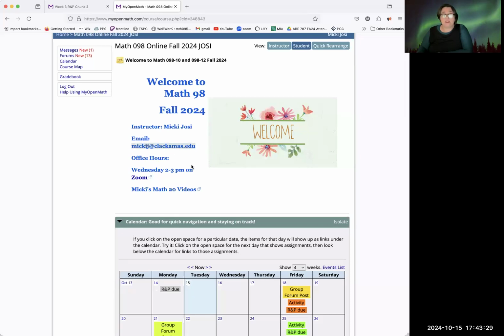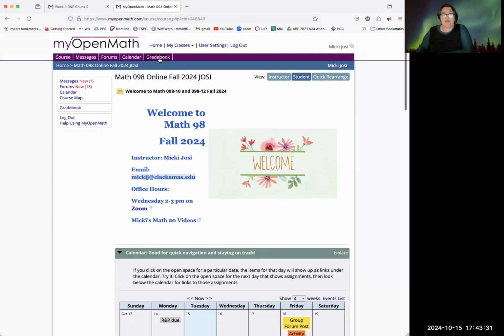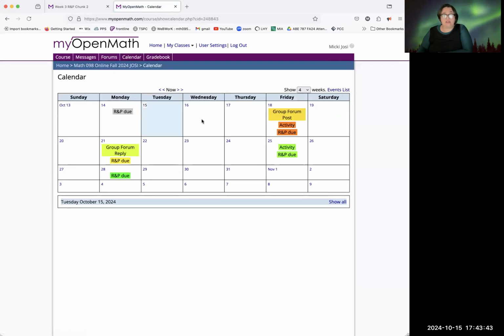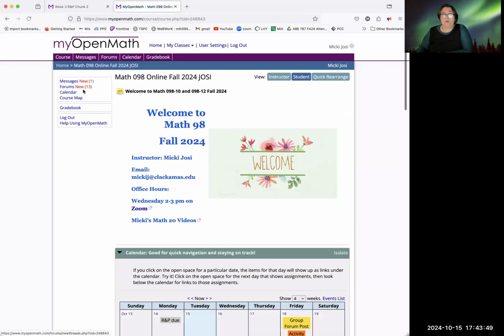We're doing everything on My Open Math, and then you will also see here is the grade book. I don't have a grade for the class because I'm the instructor, but you should have details within your grade book. Let's click on calendar. So again, you can navigate through the calendar, and then you can also send me messages within My Open Math.